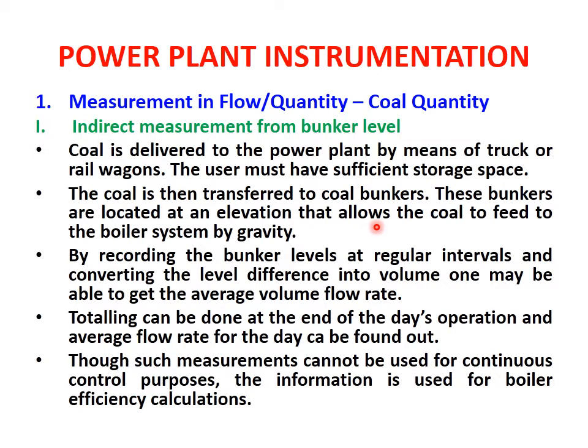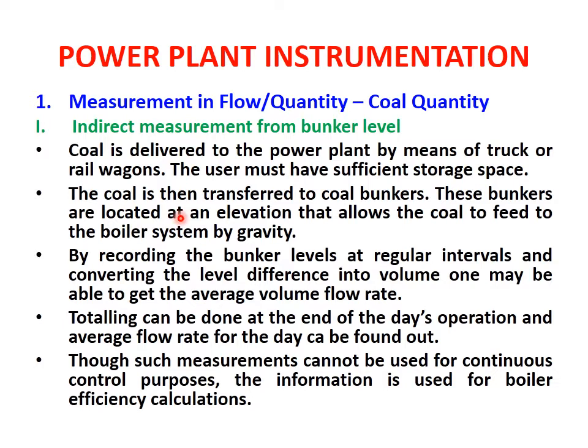These bunkers are located at an elevation, at a height more than the ground level, and this allows the coal to be fed to the boiler system with the help of gravity.